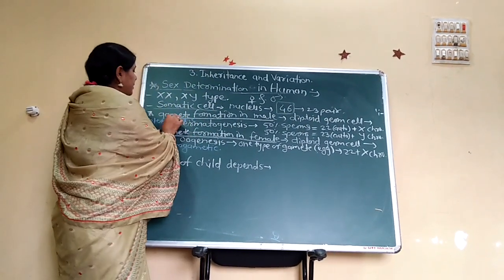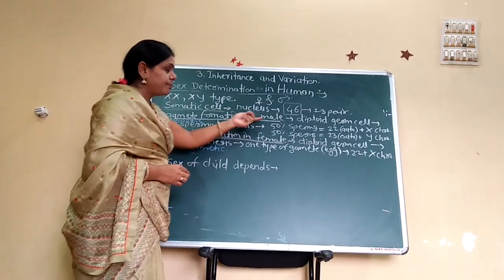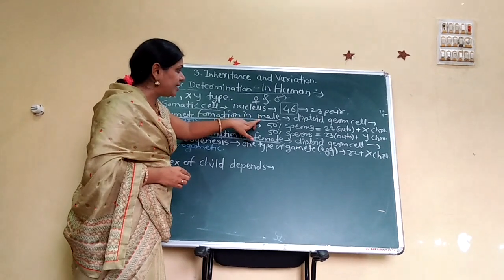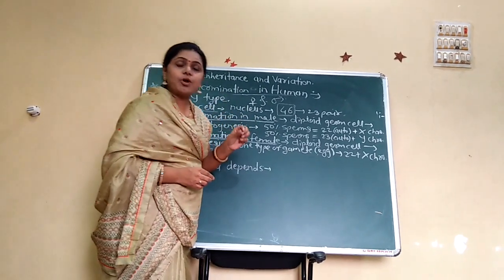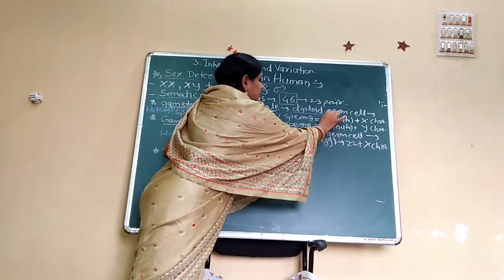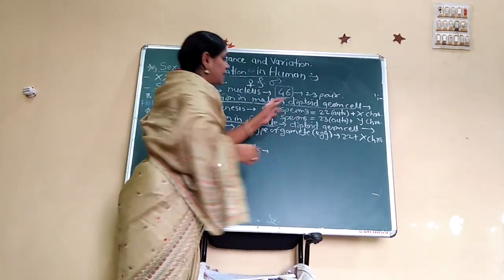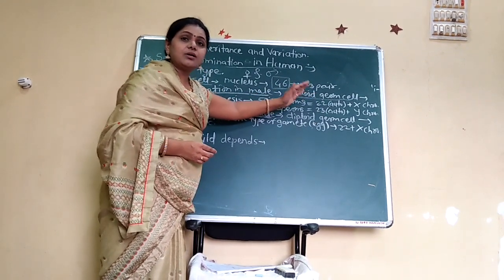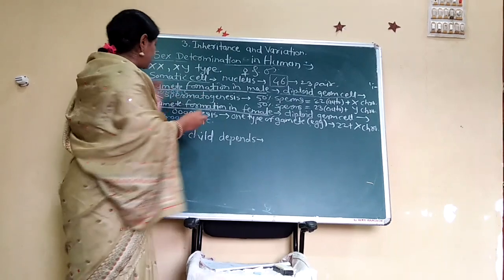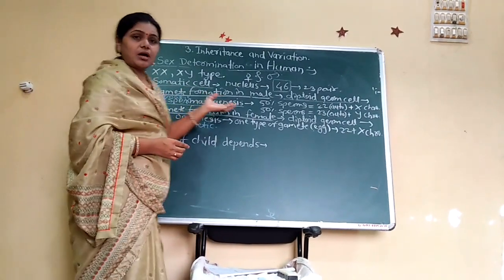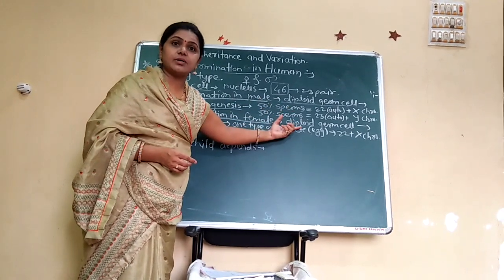Now the gamete formation in male. There are diploid germ cells of male, which undergo spermatogenesis, the formation of sperm in male.